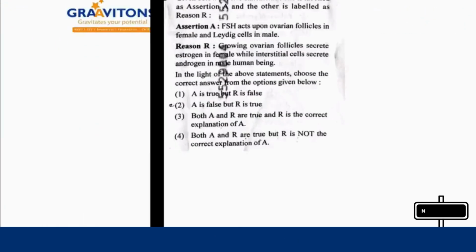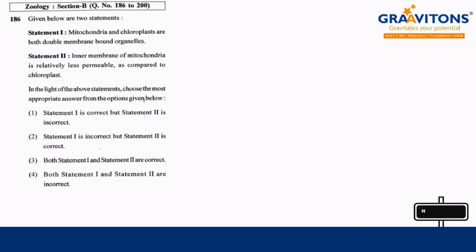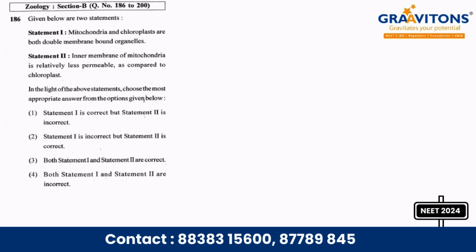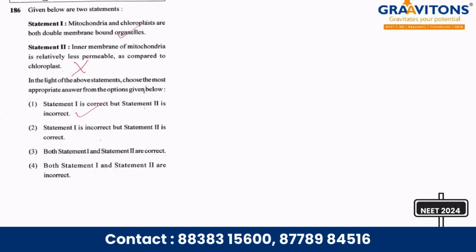We are concluding section A of zoology, right? We are going to solve the section B part of zoology. Question number 186, right? Mitochondria and chloroplast are both double membrane bound organelles. It is correct. The second statement, the inner membrane of mitochondria is relatively less permeable as compared to chloroplast. The statement is wrong. So the first statement is correct but the second statement is incorrect. This is the answer, option 1.